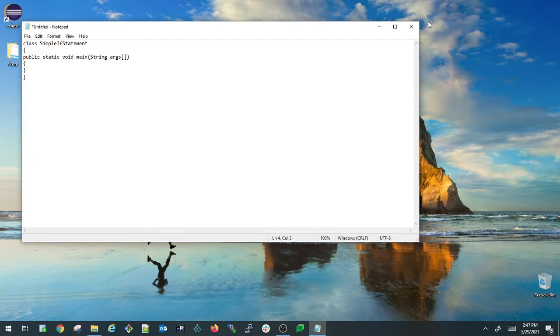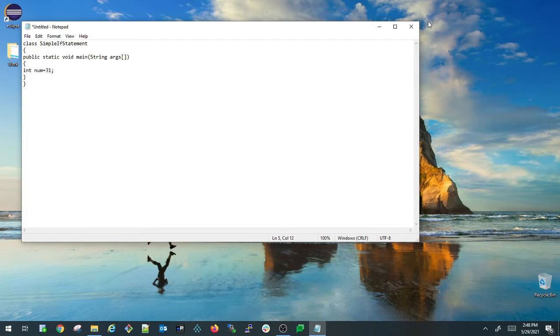Now I am writing a program to determine whether the given number is an even number or not, using a simple if statement. For that, first I am declaring a simple integer value, int num equals, and I am giving some number like 31. This is my number.